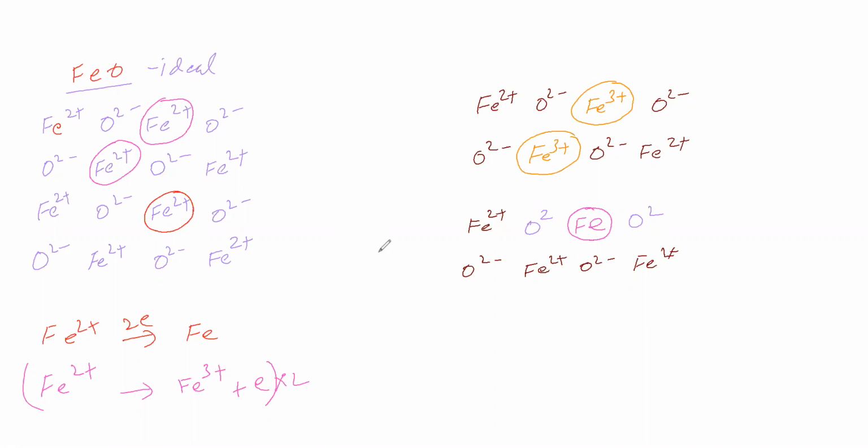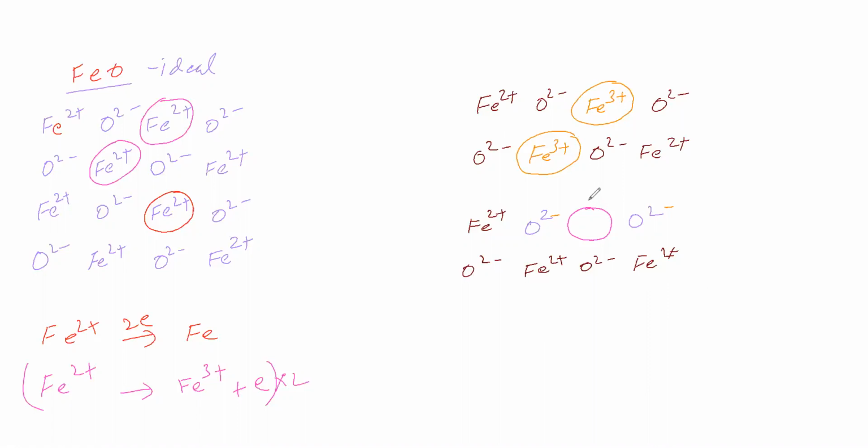Now we can say that this ferrous is attracting this oxide, and this ferric is attracting this oxide. But will this iron attract this oxide? This iron will not attract this oxide. Since this iron is not having surrounding attraction, it will go out from the crystal. So iron has gone out from the crystal.